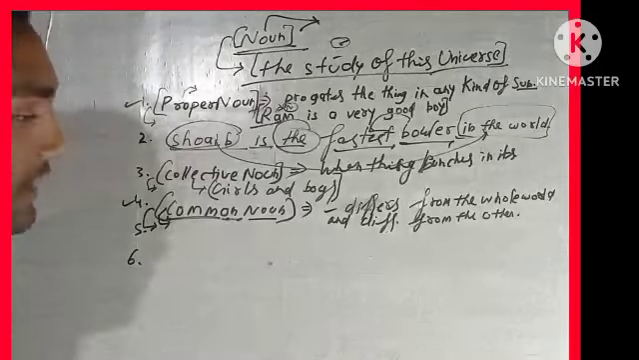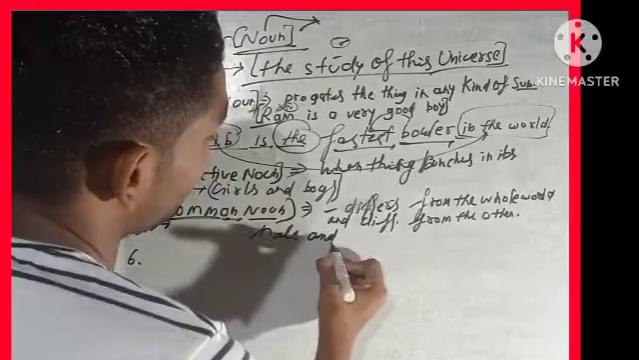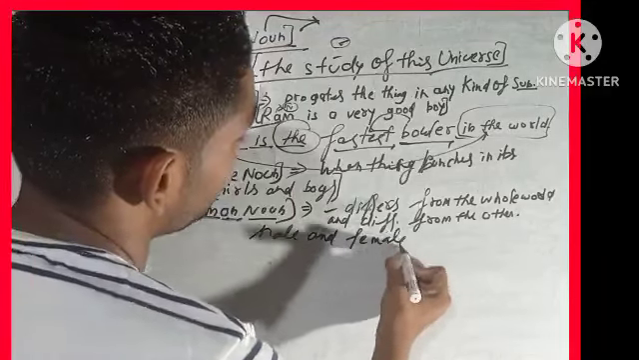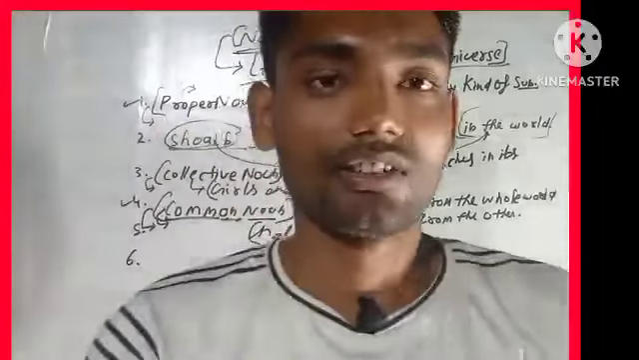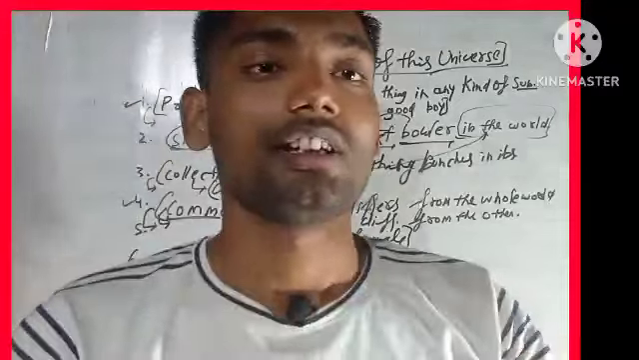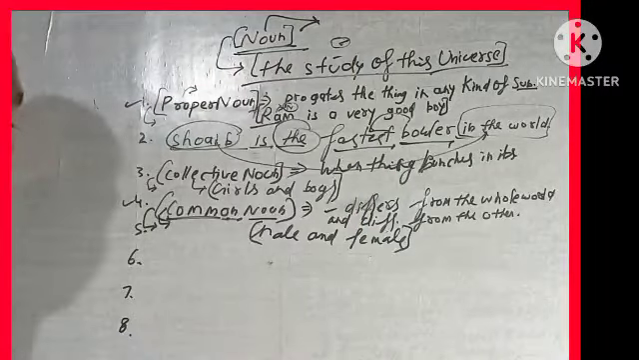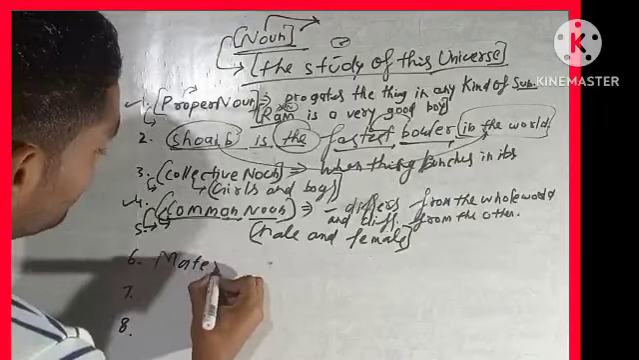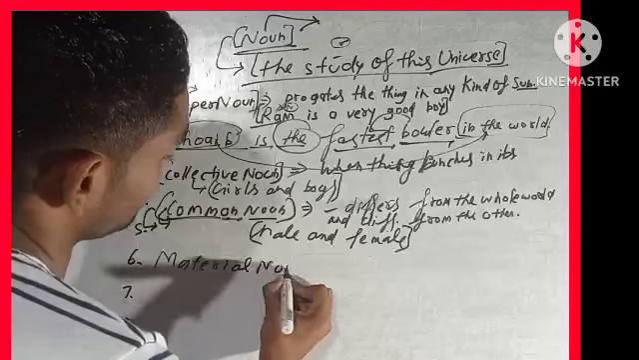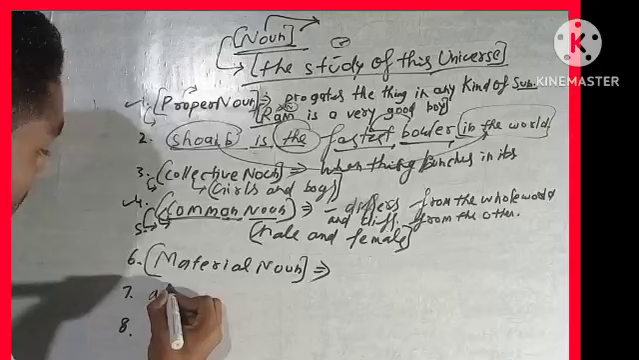Common noun is just like we can say male and female. So we can say the consistency of male and female. And then after, we will talk about material noun. And then after, abstract noun.